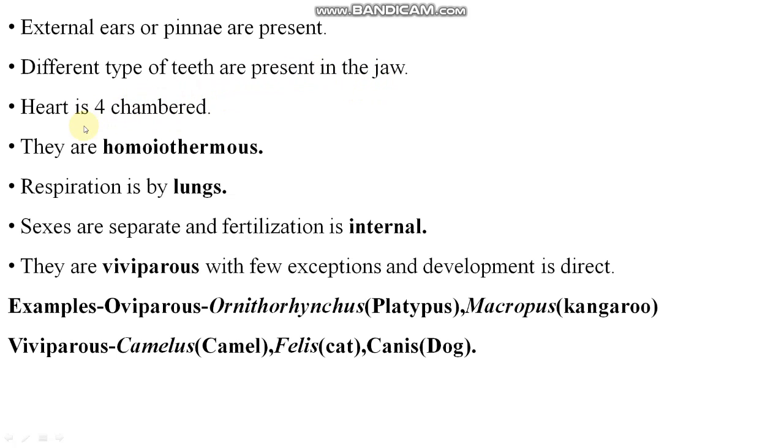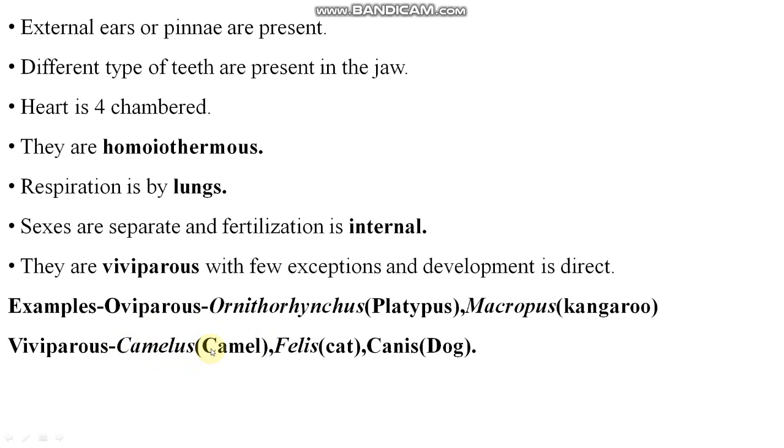Heart is four-chambered. They are homeothermous. Respiration is by lungs. Sexes are separate. Fertilization is internal. They are viviparous with few exceptions, and development is direct. Few exceptions: only one is there, platypus or Ornithorhynchus, that is oviparous, right? And Macropus is also, that is kangaroo, while others are viviparous. Most of the animals are viviparous here. Oviparous and viviparous, hope these words are clear to all of you, right?